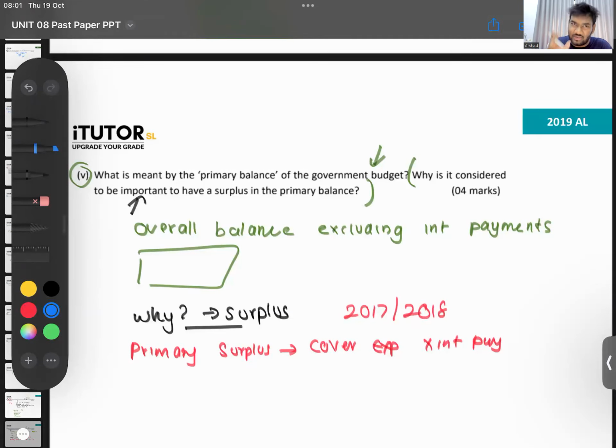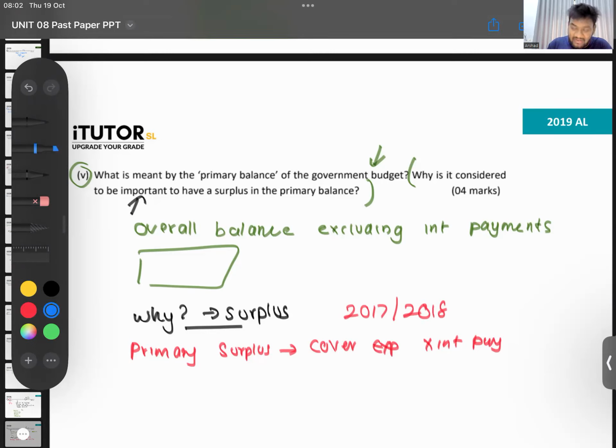So even the IMF is saying, they are not very concerned about the overall balance. What they are saying is primary. There is a target, if I'm not mistaken, 2.5% of a primary account surplus by 2025. 2.5 or 2.4, can't remember the exact number. They are not saying overall surplus because they also know interest payment, Ranil can't do anything. The current budget or next year's budget can't reduce the interest payment. So primary account surplus is the main thing that they are concerned about.